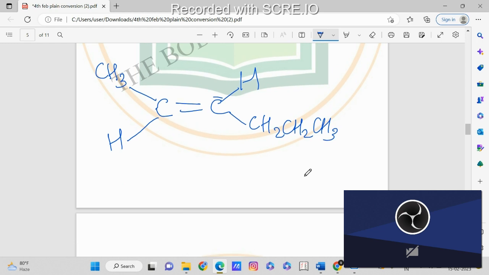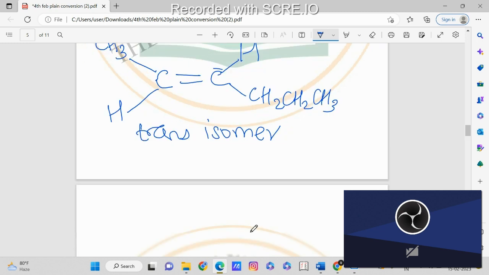Now which isomer is this? This is the trans isomer, because we have one group here and another group over here, on the opposite side. So this is the trans isomer. Then next we will write the other isomer, that is the cis isomer.